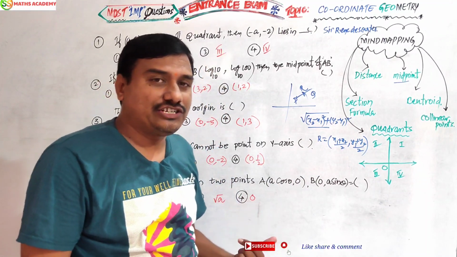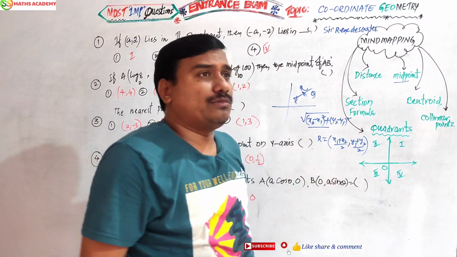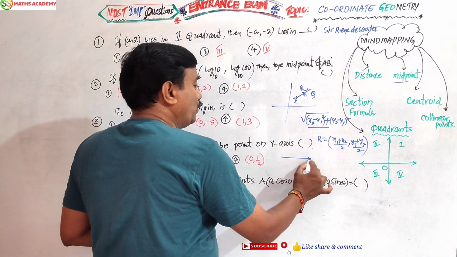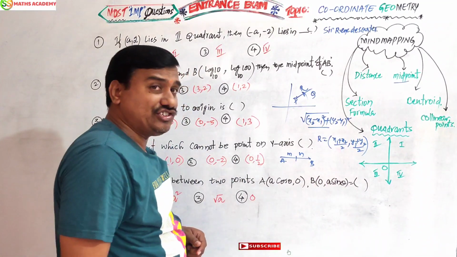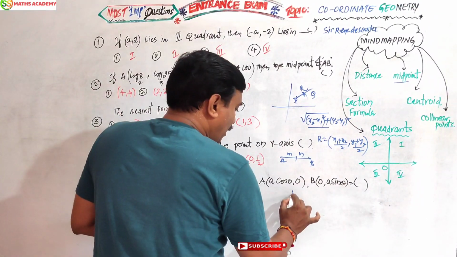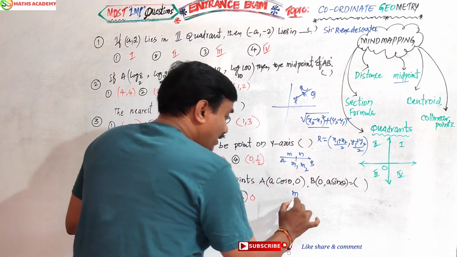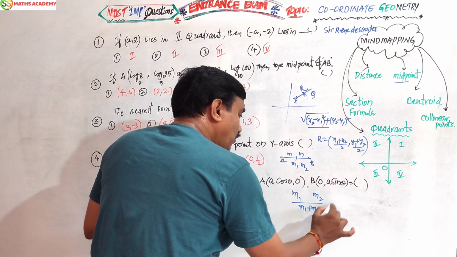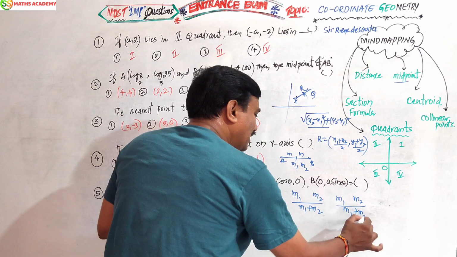By seeing some application questions, you can understand 100%. Now the section formula. If these 2 points are divided internally in the ratio m1 to m2, we have to find the dividing point by using this formula. This is called the section formula internally.